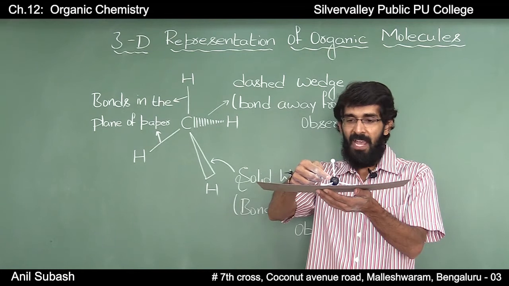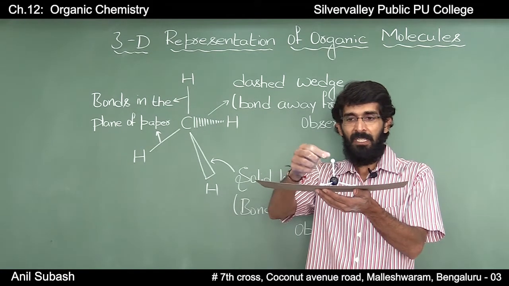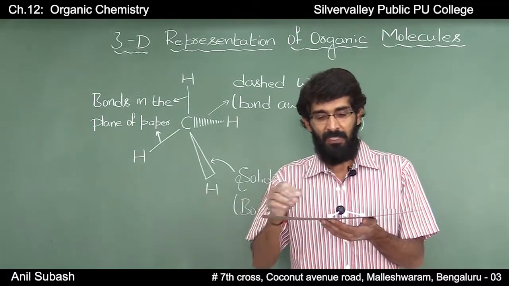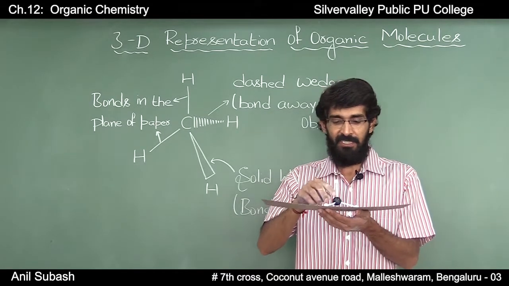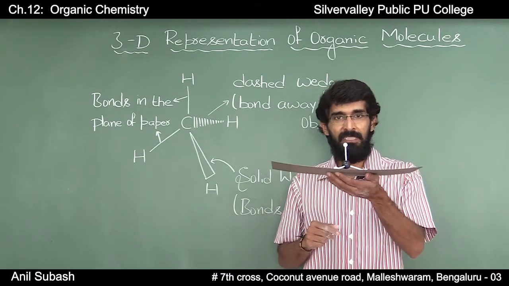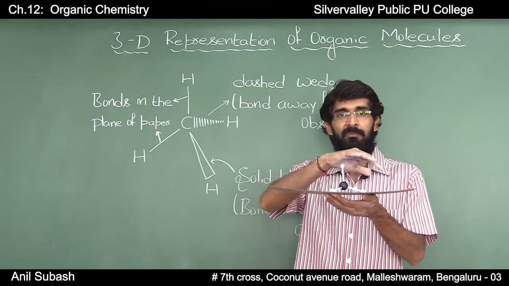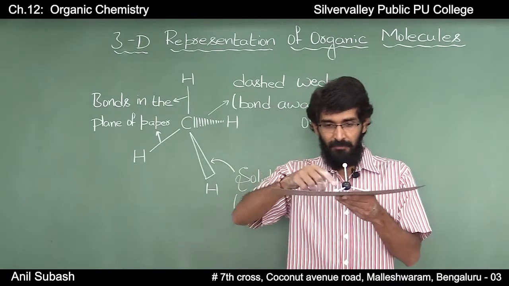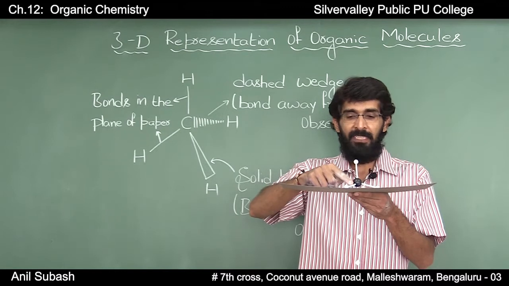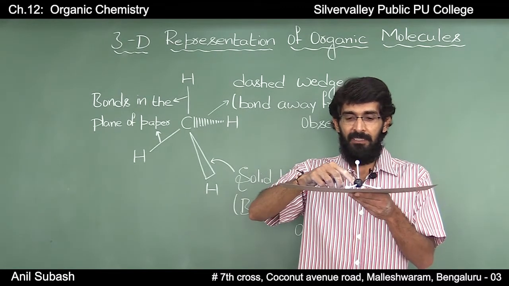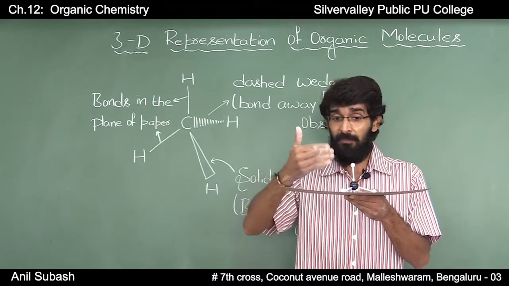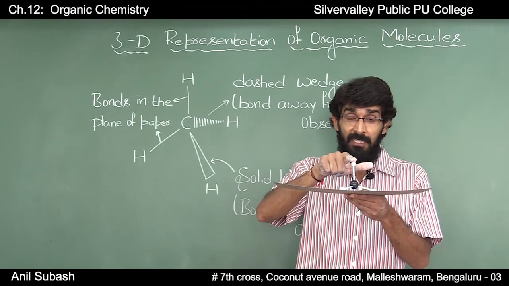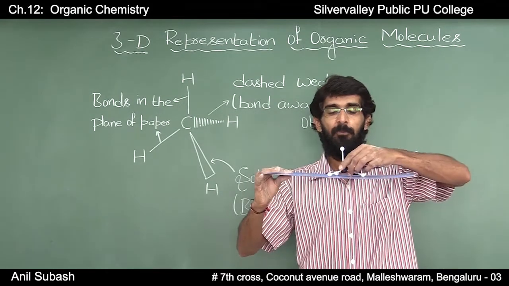Here, this black ball represents the carbon atom, these white balls represent hydrogen atoms, and this stick represents the covalent bonds. If you observe here, none of the atoms are in a single plane. This hydrogen atom is facing towards the observer and this hydrogen atom is away from the observer, and this hydrogen, this carbon and this hydrogen are in one plane.